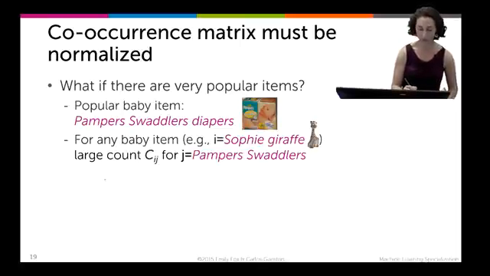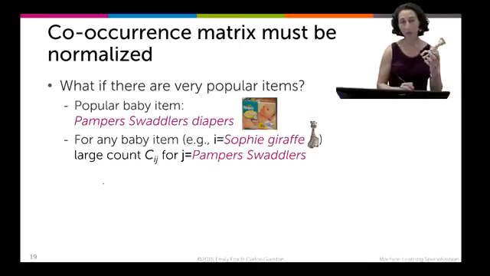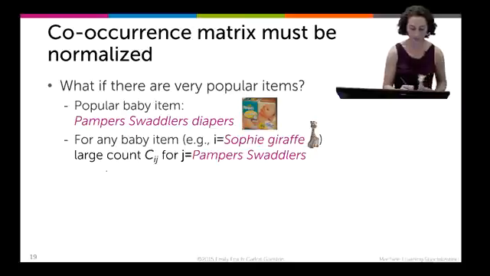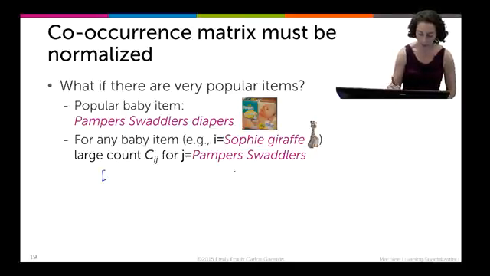So we just purchased Sophie the giraffe, and we want to make recommendations for this person who just purchased this little toy here. So what I'm going to look at is the counts vector for Sophie, the giraffe. And again, we have that DVD that nobody's purchasing.